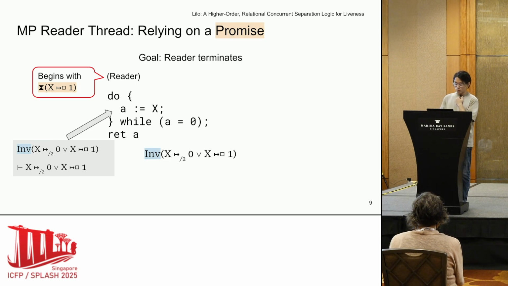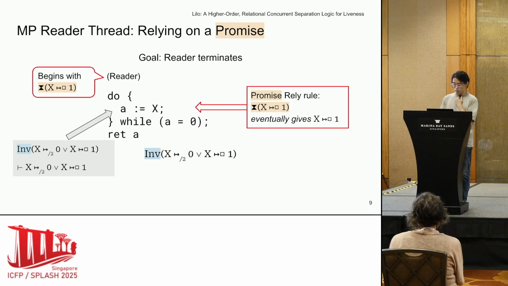Note that we obtain this promise together with the invariant when we spawn the reader thread. Then we proceed as before, using the invariant to read from the memory for each iteration. However, this time we have the promise, and Lilo provides the promise rely rule that says we can eventually obtain the predicate that's been promised. So we eventually obtain the read-only points-to, and with this, we read the updated value and exit the loop and terminate.